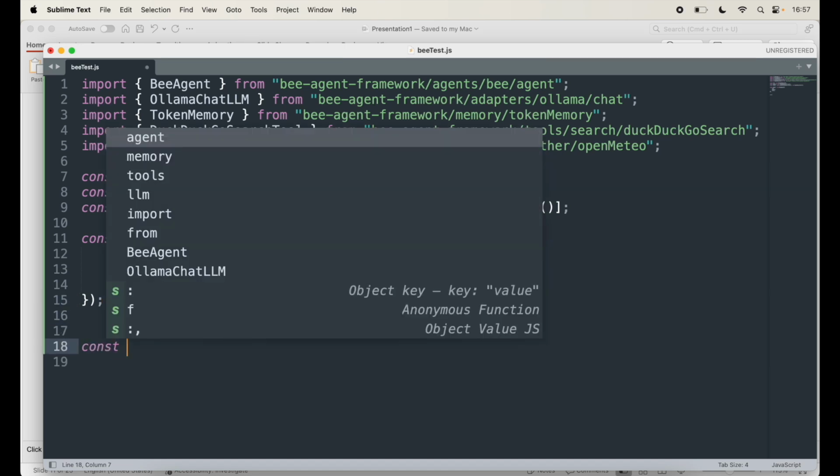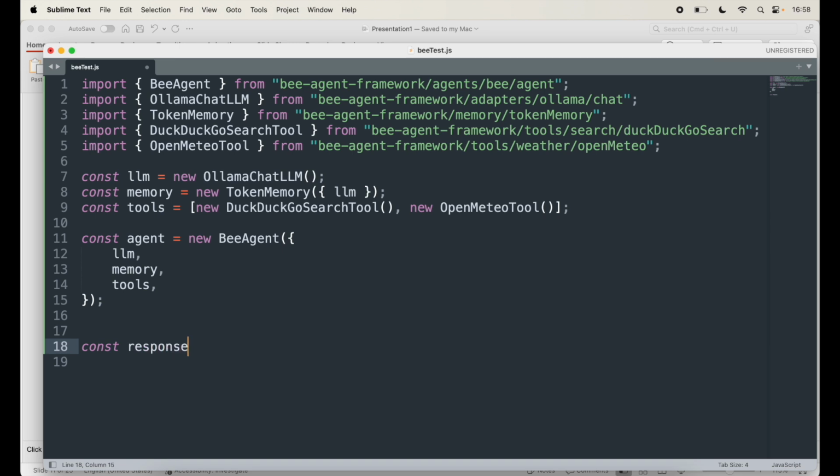I'll open another file, const response equal to await, and I'm going to call the agent that I've created, agent dot run. This is the function that I'll call over there. These are the different parameters or callback methods that it has.